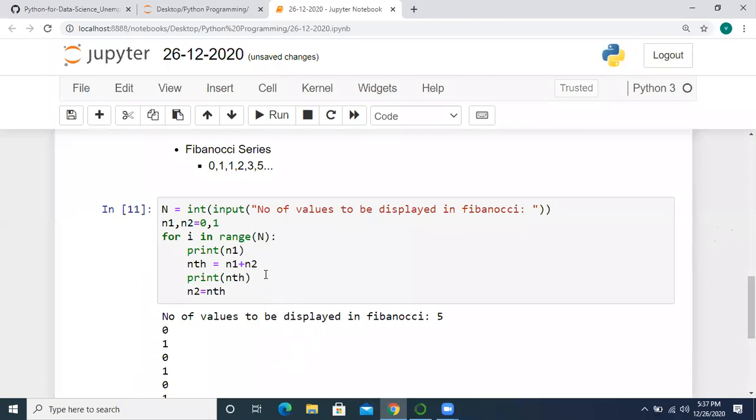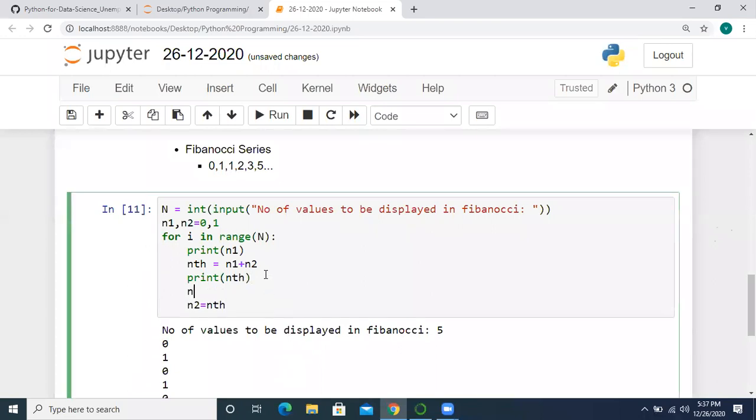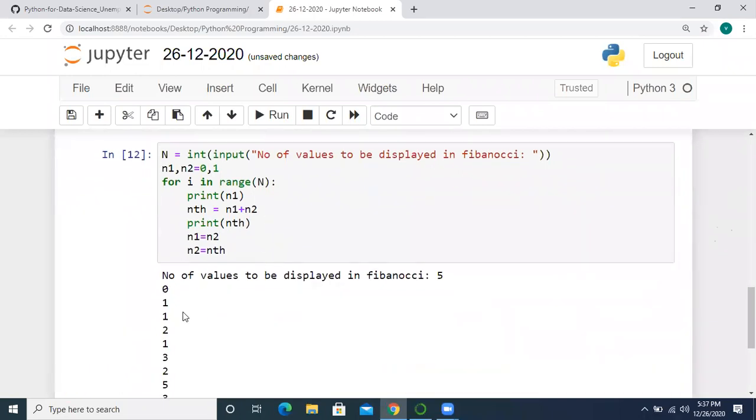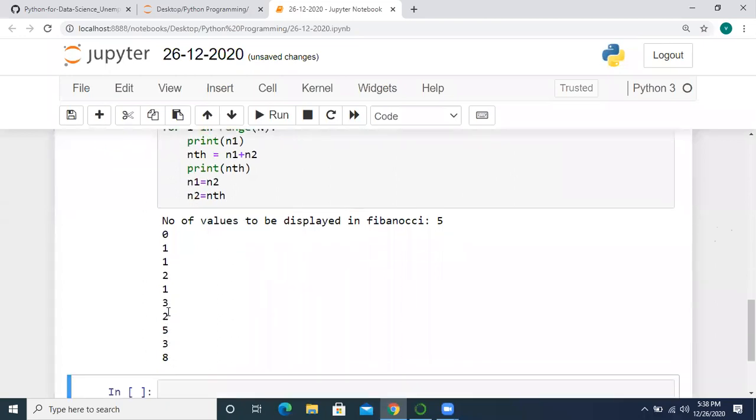And we also should update n1 equal to n2, right? So now we got here 0 plus 1, 1, and 1 plus 1, 2, 2 plus 1, 3. Again we got 2 here.